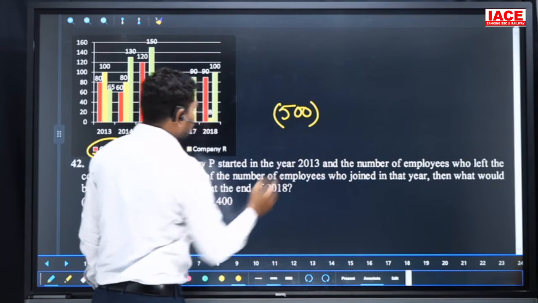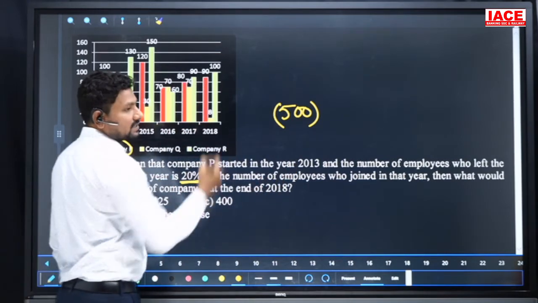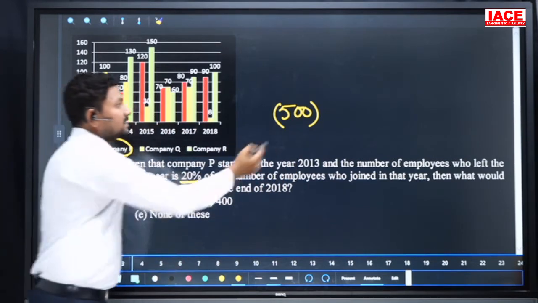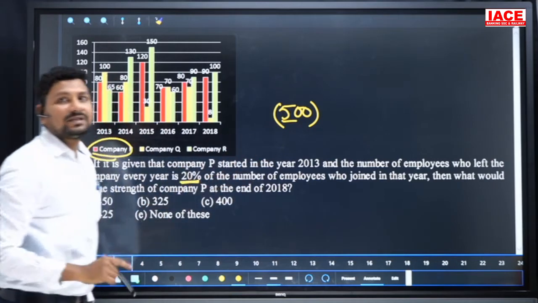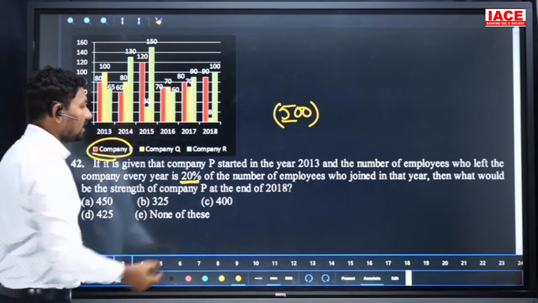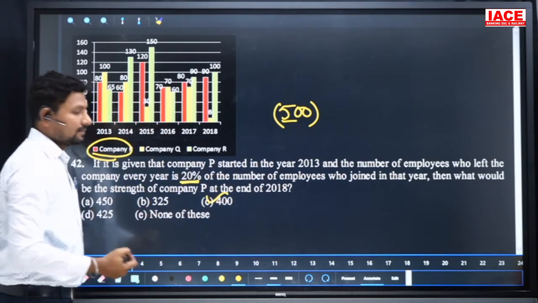In 500, how much percentage has gone? 20% is gone. 10% is value 50, so 20% means 100. 100 is removed from the 500. Our option is what? 400.